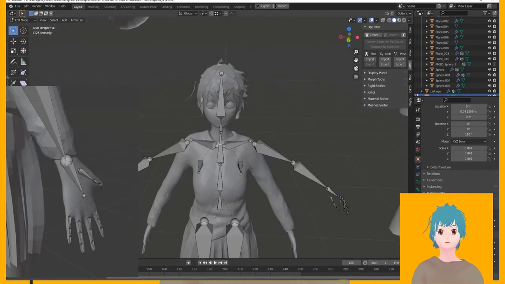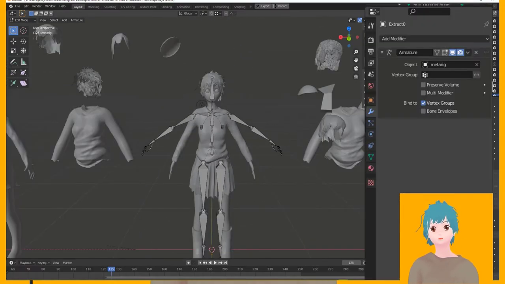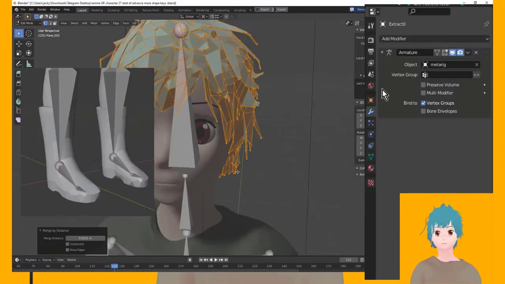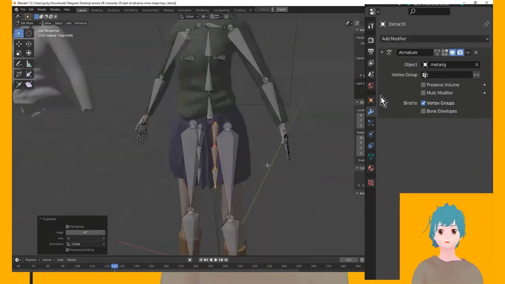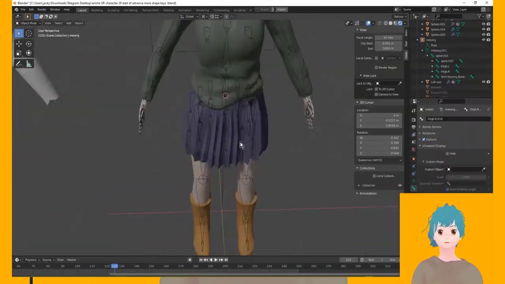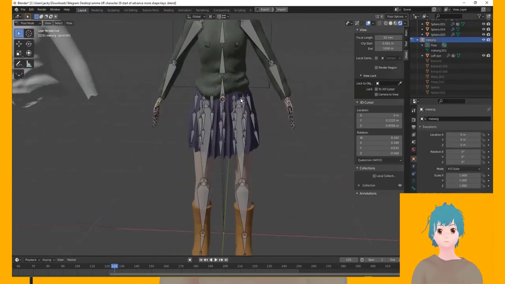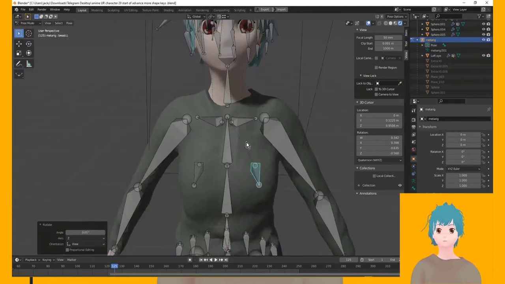After all that's done, I make sure all the transformations and modifiers are applied, with the origin of the mesh located in the right places. I break the character into separate meshes, leaving the skirt and also the hair as their own, so I can add additional bones that will only be weighted onto those meshes.